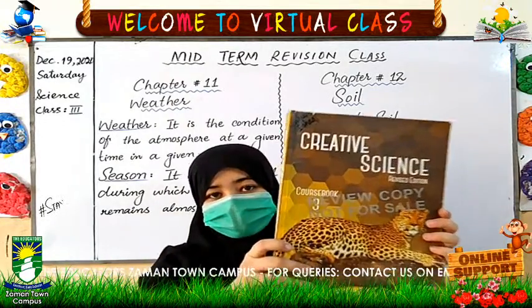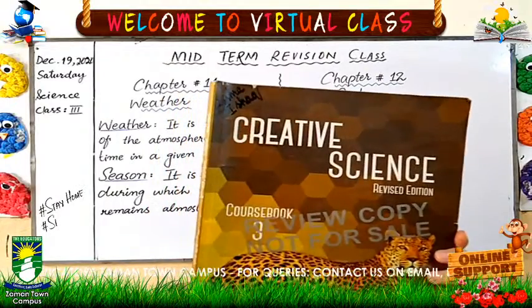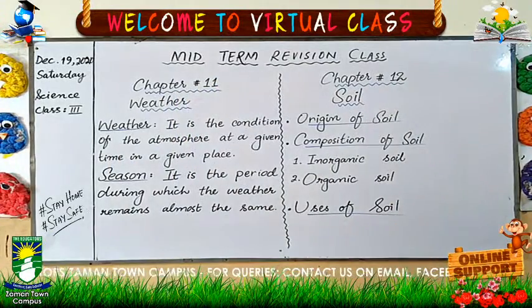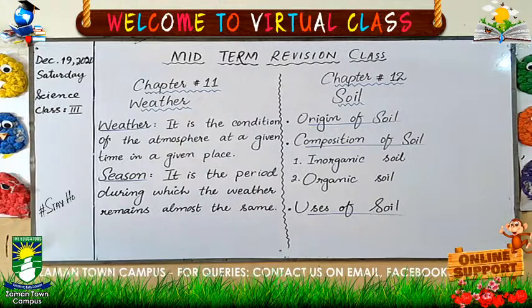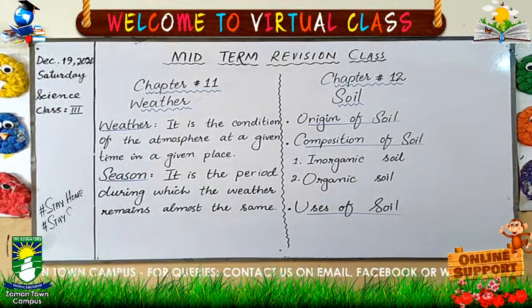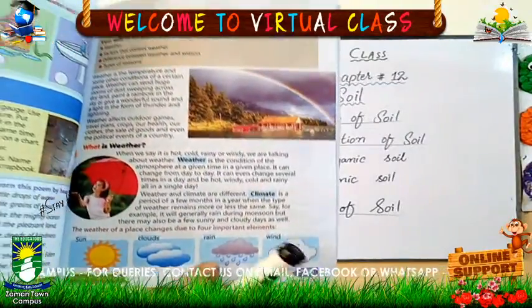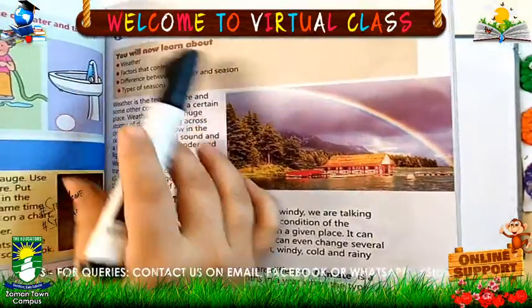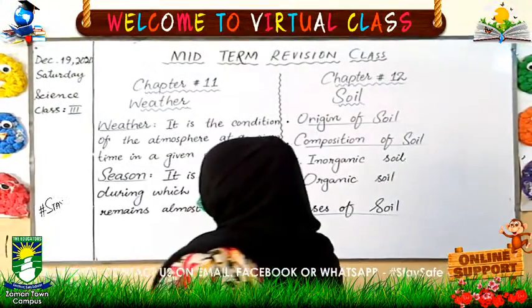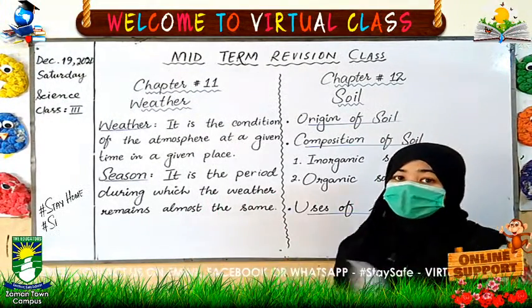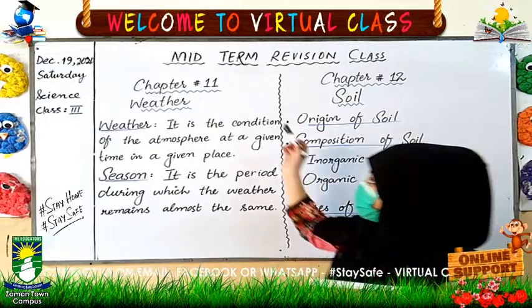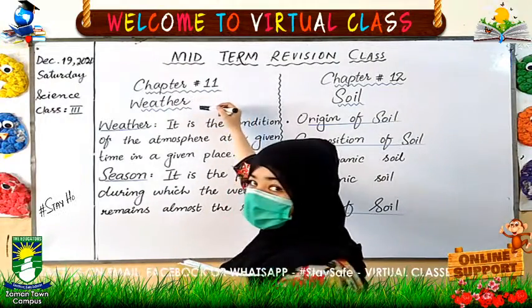This is your science book of class 3rd. Now open your book and come to page number 79. On page number 79 here we have a chapter on weather. So in this science class today we are going to revise chapter number 11, weather.